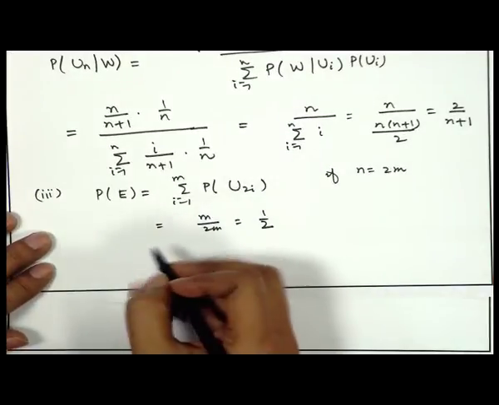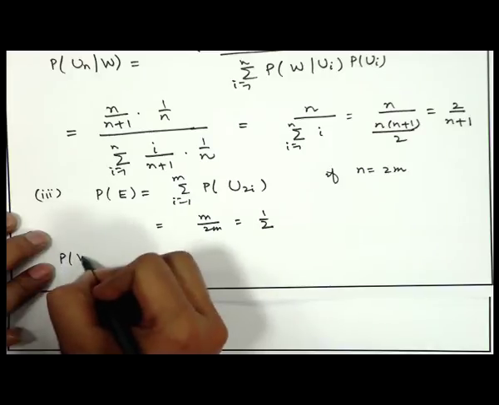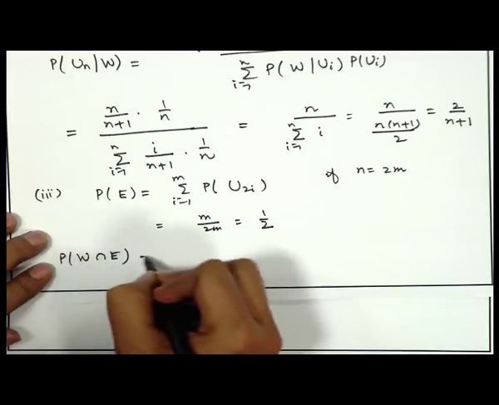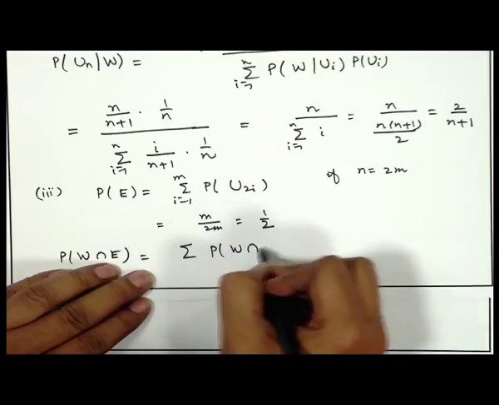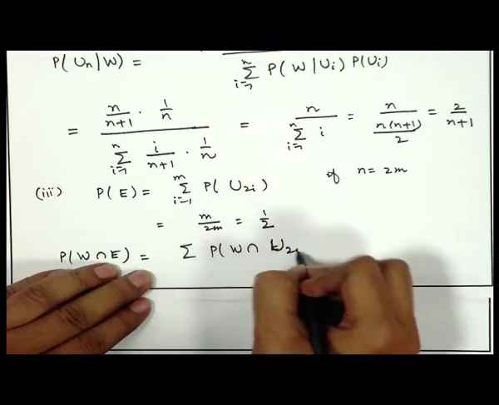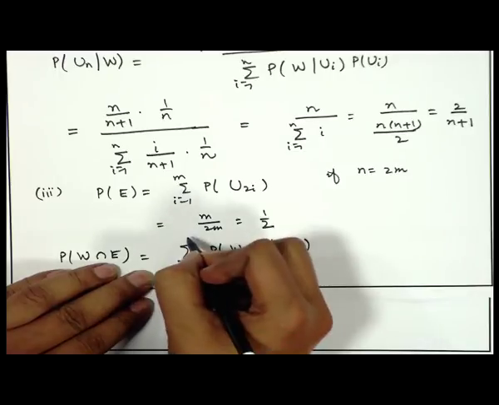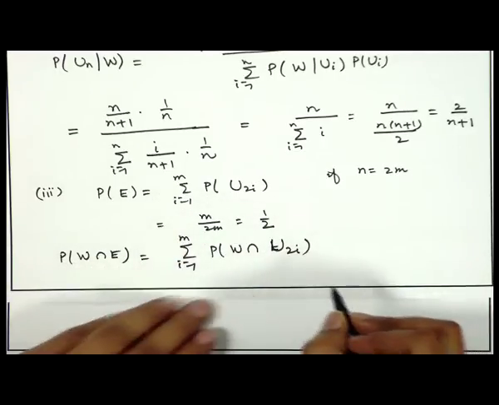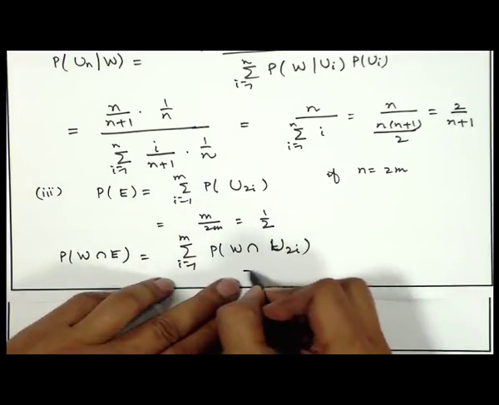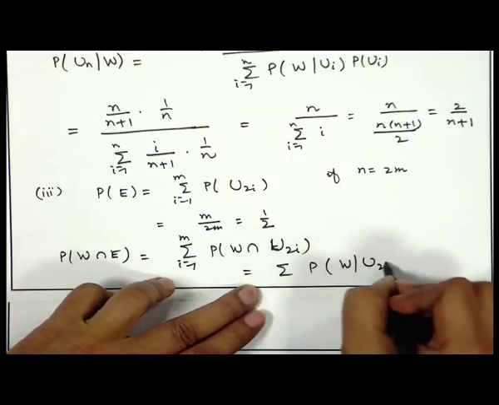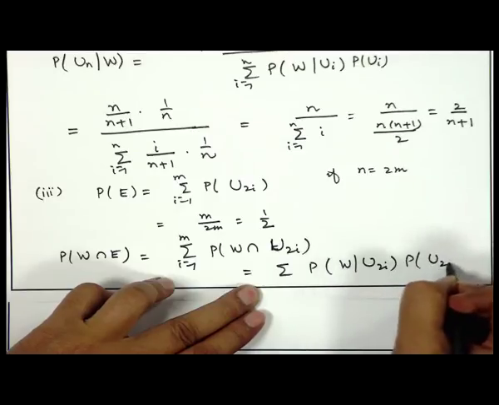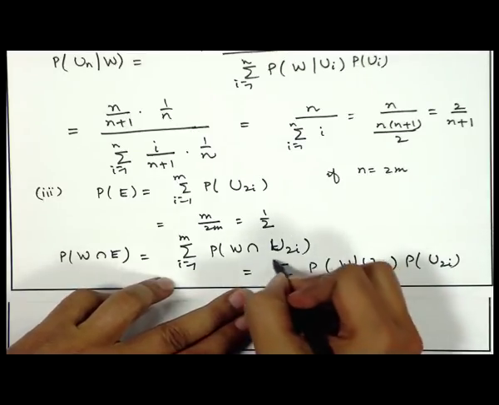So, if we consider the probability of W intersection E, that is equal to the sum of the probability of W intersection U2i, for i equal to 1 to m. Again we can apply the multiplication rule: probability of W given U2i into probability of U2i, for i equal to 1 to m.